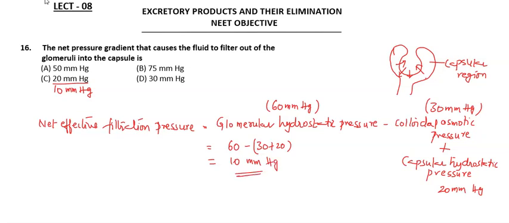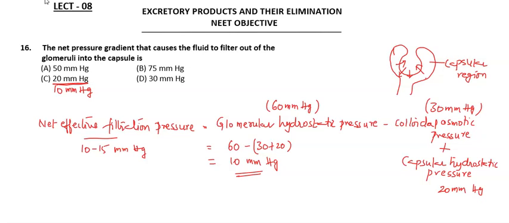So the answer is 10 mm Hg. The net effective filtration pressure can also be taken as 10 to 15 mm Hg, since the colloidal and capsular pressures may change a little.